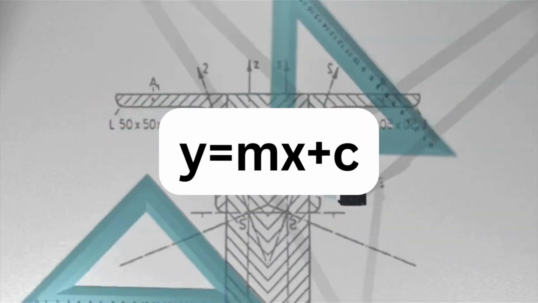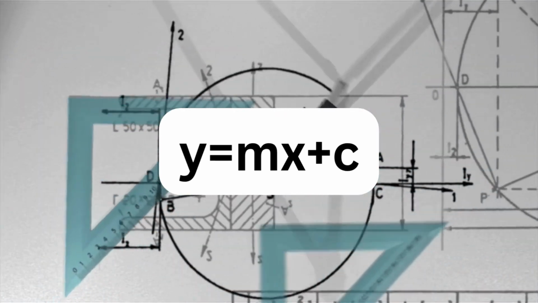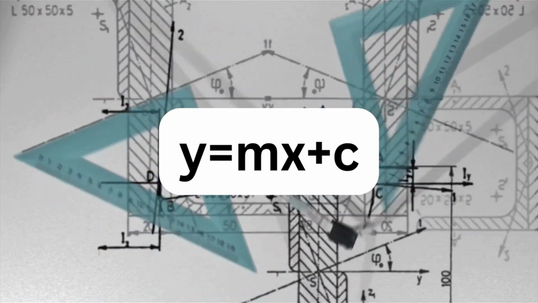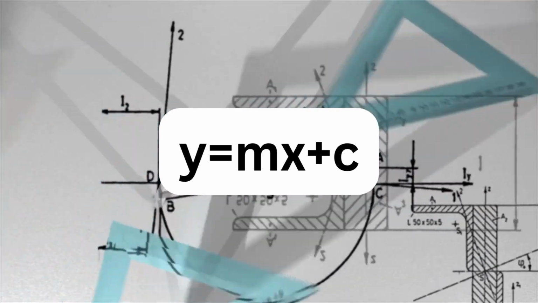Y equals m times x plus c. Here, x equals hours studied. Y equals score. M equals slope of the line. And c equals intercept.